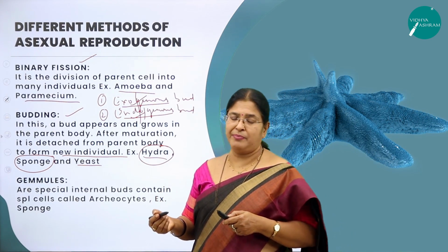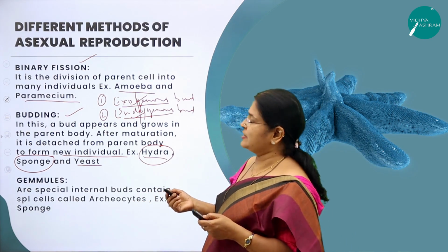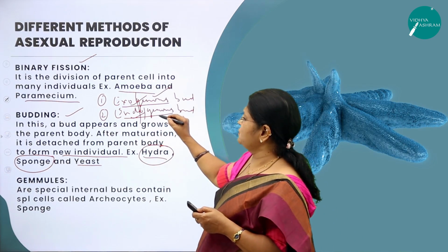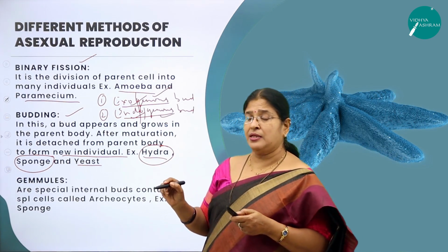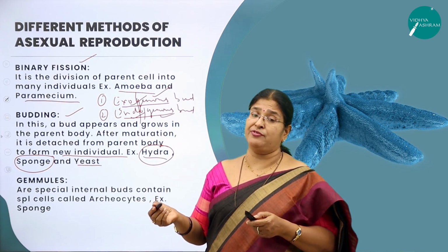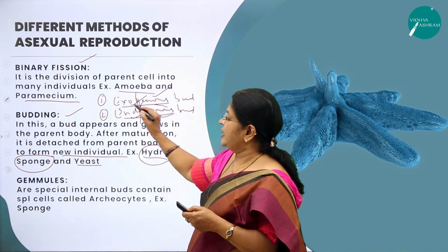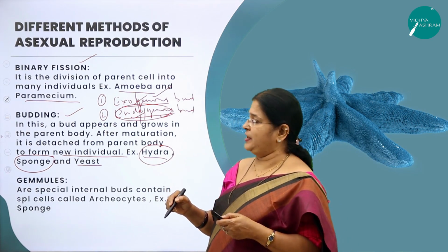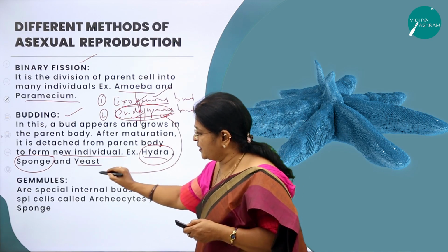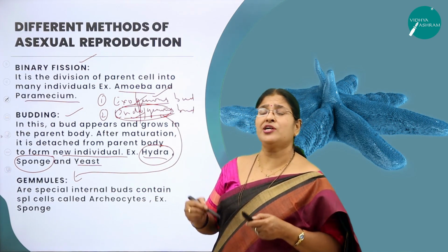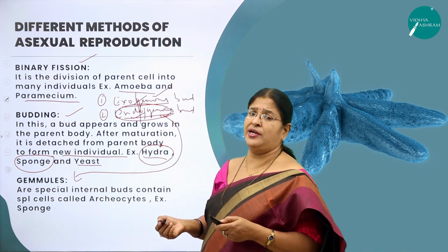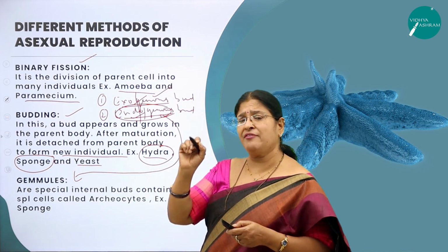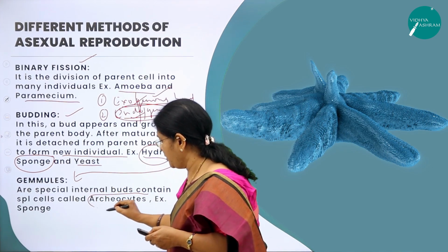Right? So what is a bud? A bud, as I said already, is an outgrowth, and buds are of two types. What are the two types of buds? Exogenous bud and endogenous bud. What is an exogenous bud? The bud that is produced outside the body of the parent. Whereas an endogenous bud is a bud which is produced inside the body of the parent. And as I said, for this you can give the example of a gemmule. What is a gemmule? In simple words, you can call it an internal bud, a special internal bud, which contains very specialized cells called archaeocytes.